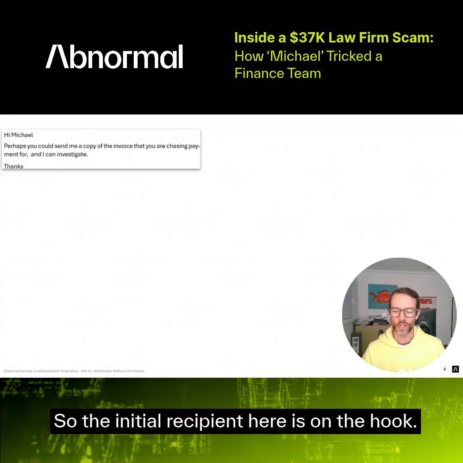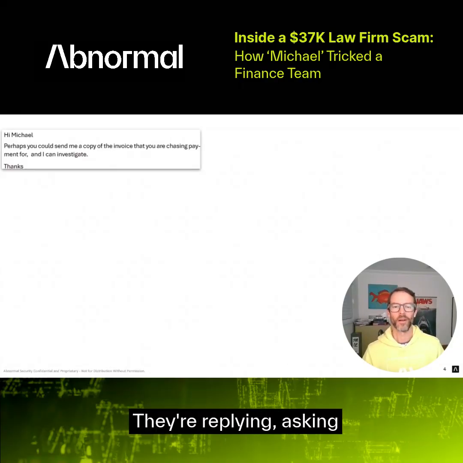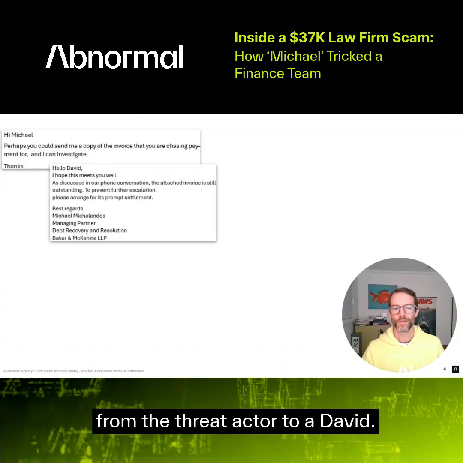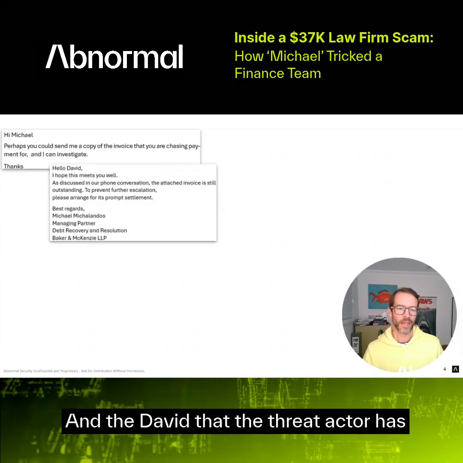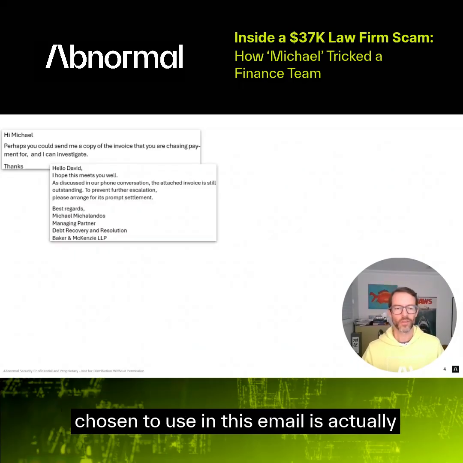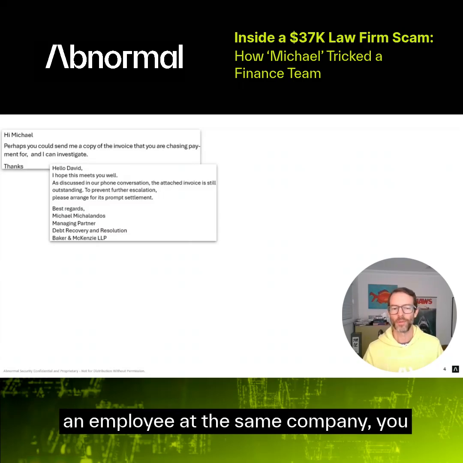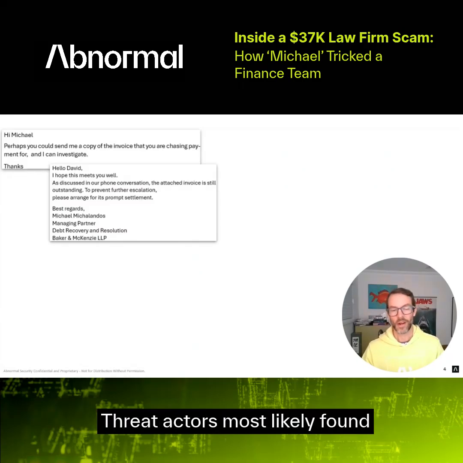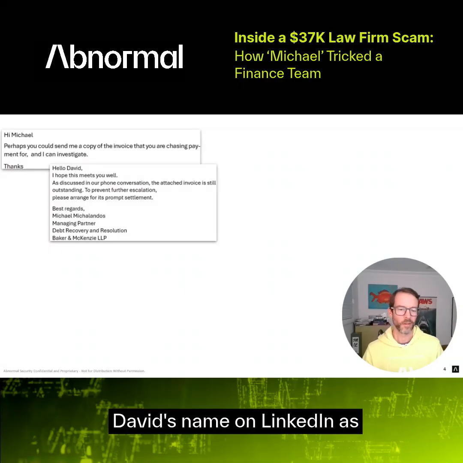So the initial recipient here is on the hook. They believe this is real. They're replying, asking for a copy of the invoice. We now see an email again from the threat actor to a David. And the David that the threat actor has chosen to use in this email is actually an employee at the same company as where the attack is headed. The threat actor has most likely found David's name on LinkedIn as a senior person in finance.